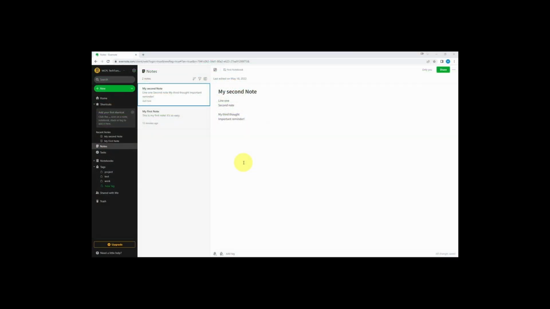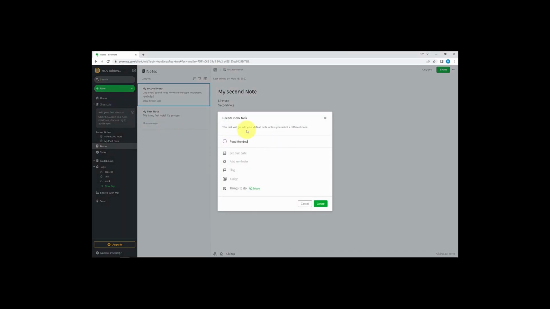If you need to make a list of tasks instead of taking notes, click New, Task. You can add things like a due date and a reminder as well. Unless you specify where this task should be, all new tasks will be added to the default note called Things to Do, which you can rename.